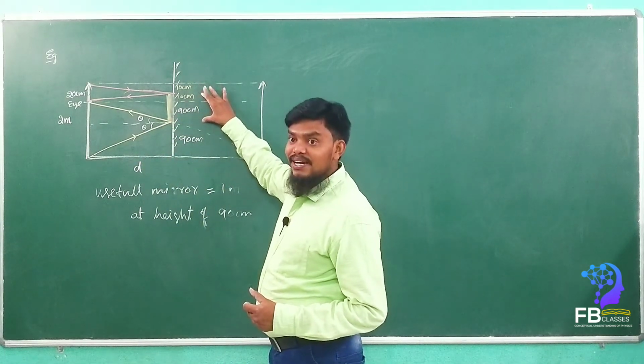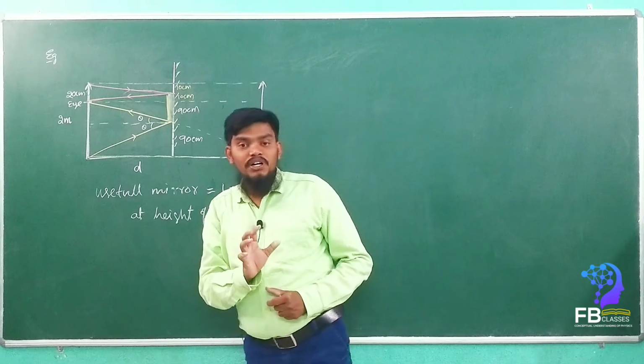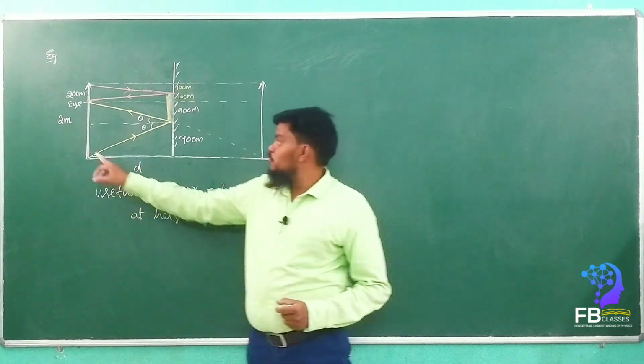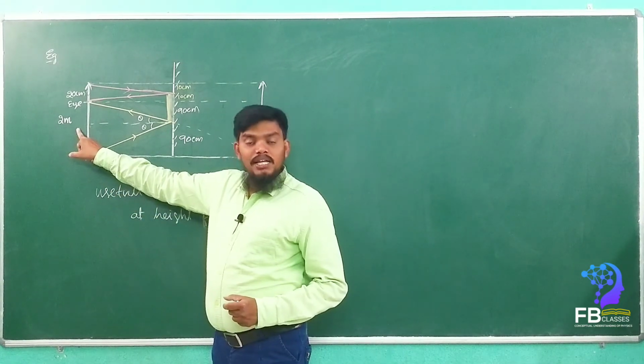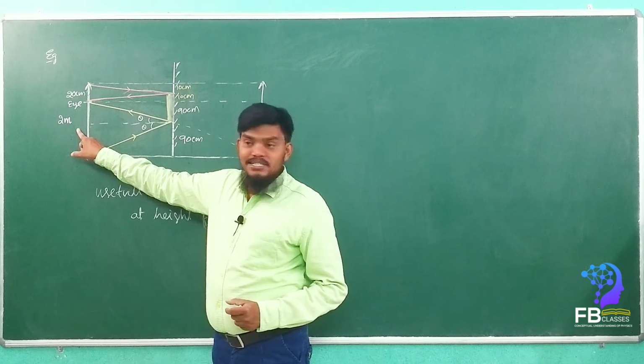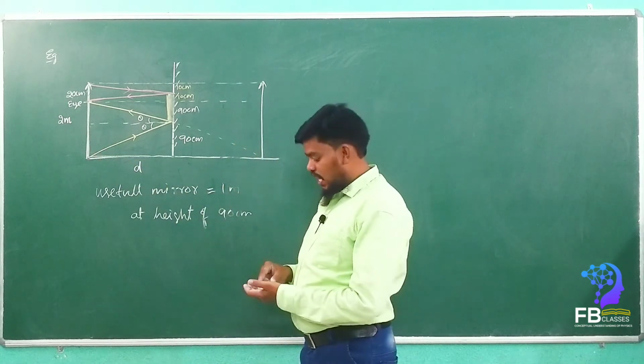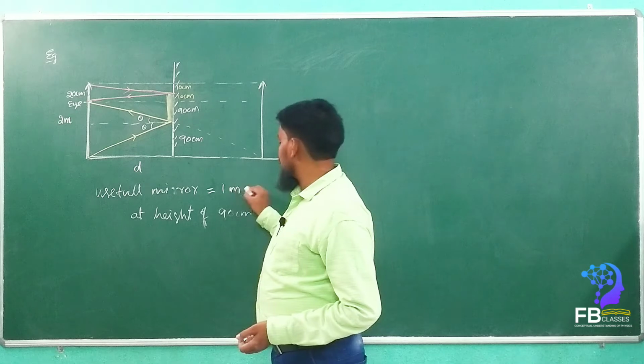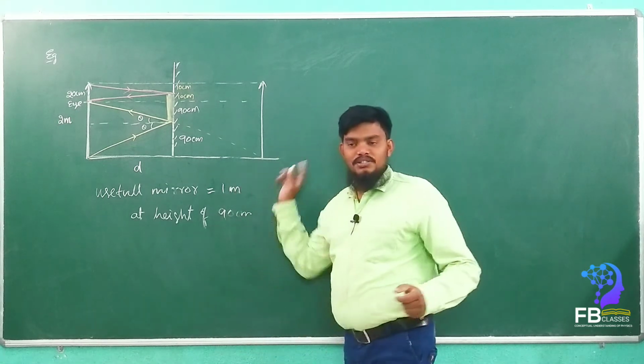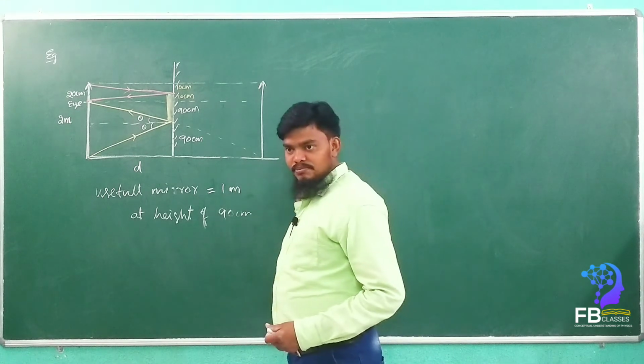The mirror required is exactly half of the height of the man. So if he is 2 meters tall, how much mirror height is required? 1 meter, exactly half of the height of the person. That's what we saw in the previous example also.